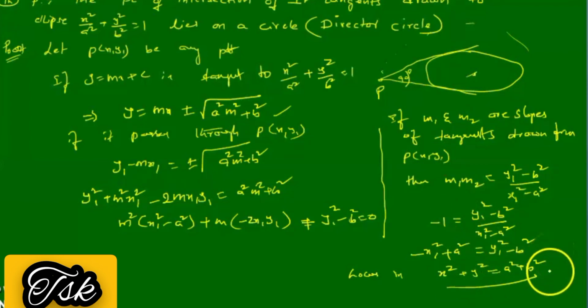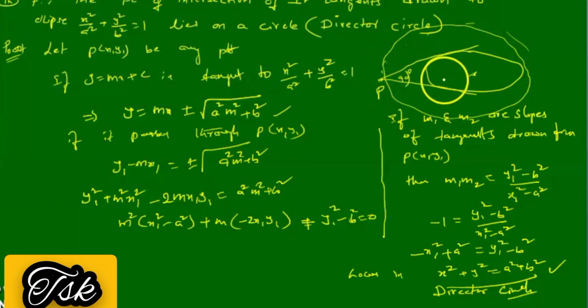Therefore, this circle is called a director circle. So what is meant by director circle? The director circle is nothing but the locus of the points from which, if you draw tangents, they are perpendicular. Or else, if you take it in reverse, if perpendicular tangents are drawn to the circle from an external point, the locus of such points lies on a circle called the director circle. Okay, right.